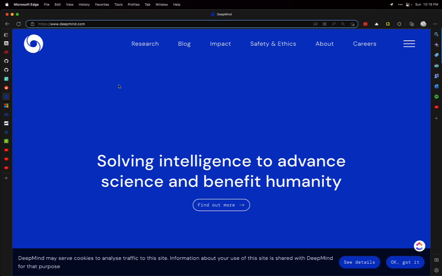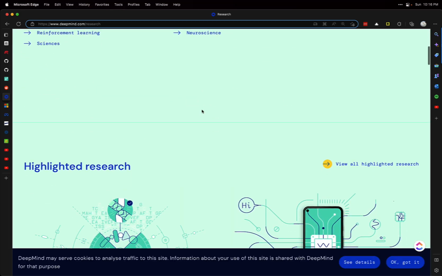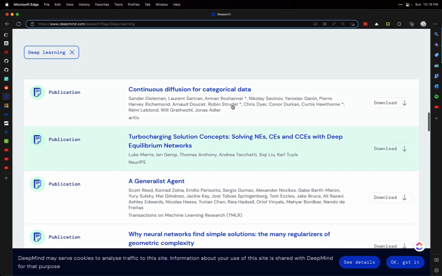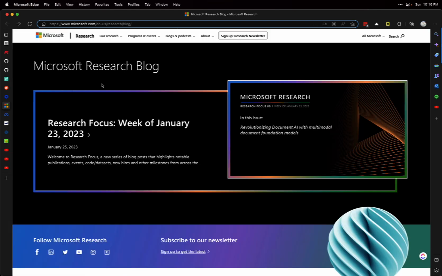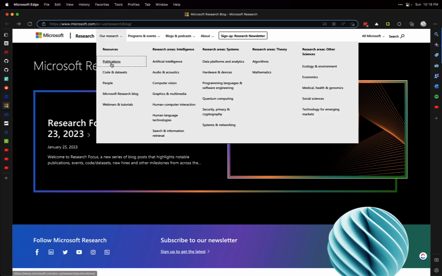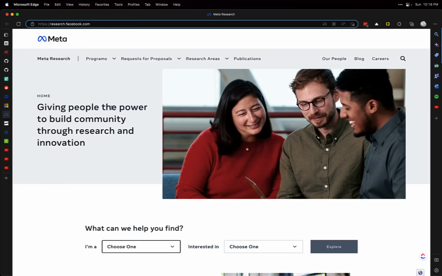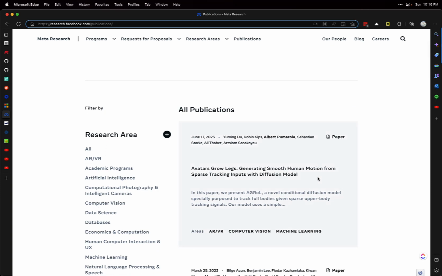Alright, and the next one is some company websites. They will often publish their own research. So I'm in DeepMind, and we can get to it through research, and then we've got these areas here. We'll do deep learning, and then they have the publications here that you can look at. Let's see, Microsoft Research is a big one that I like, and they have a lot of stuff here, blog and podcast. But to get their publications, go to research, and then publications, and then you go down here with these latest publications, and you can filter down by research areas. And then you have Meta as well, publications up at the top. There we go, they've got different research areas as well.